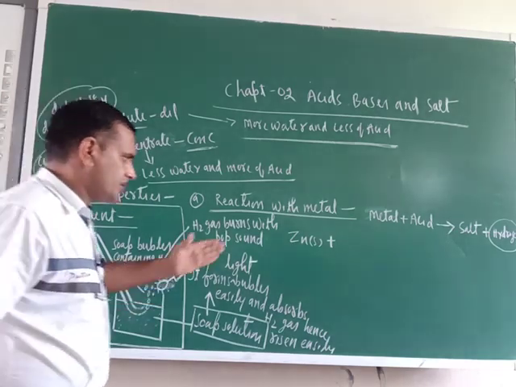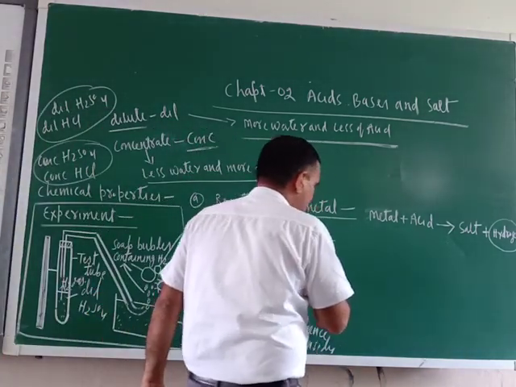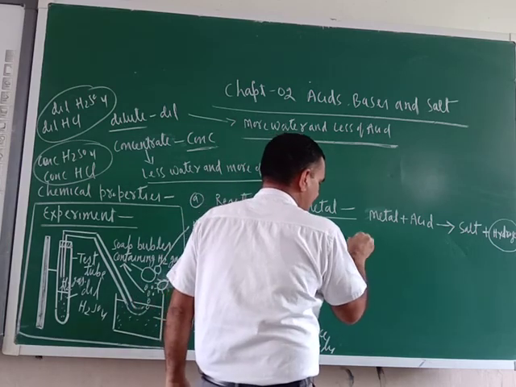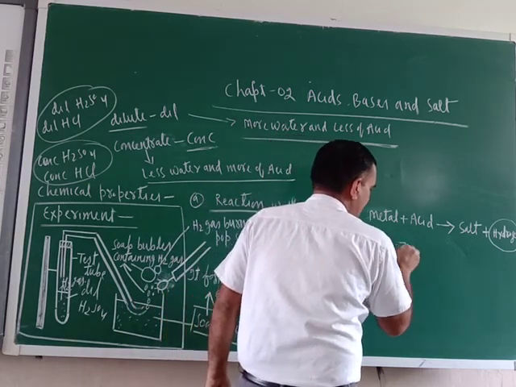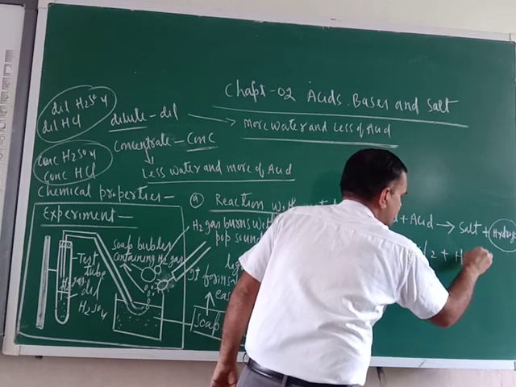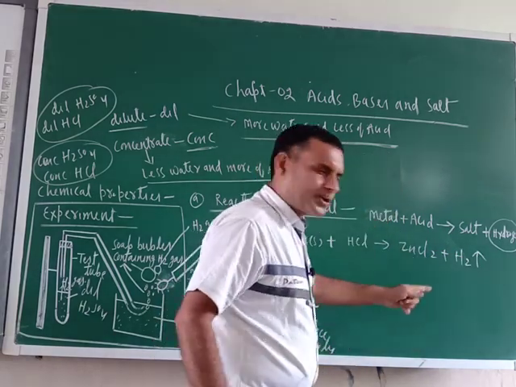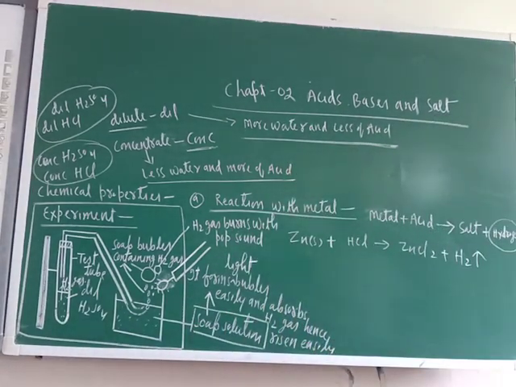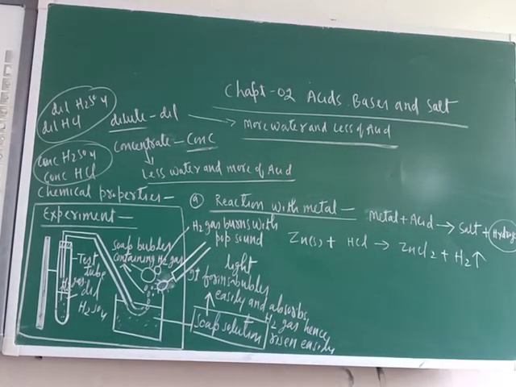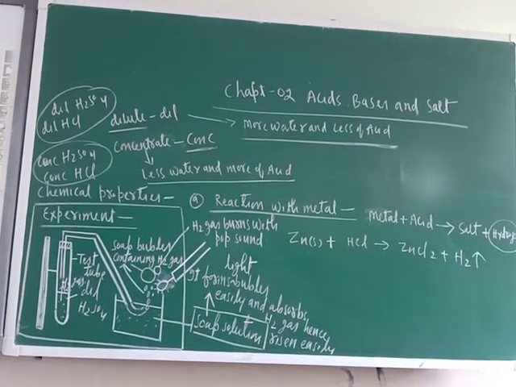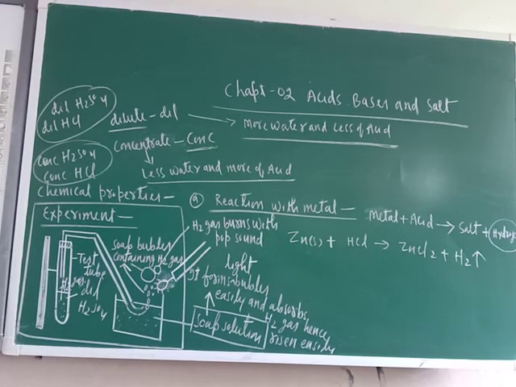So zinc, I am making zinc react with one acid. Let us say I have taken HCl. So here ZnCl2 plus H2 gas. Now for the evolution of gas, this is the sign: an upward arrow, which indicates that hydrogen gas is evolving. I hope you understood this.